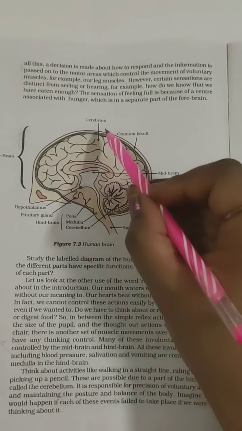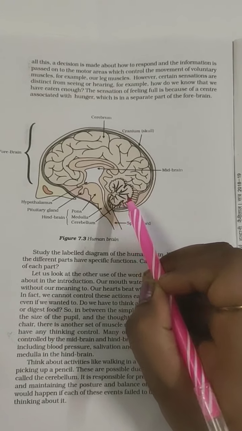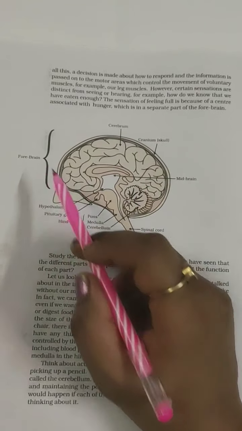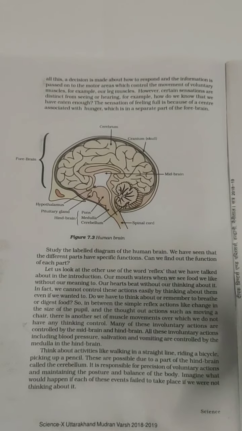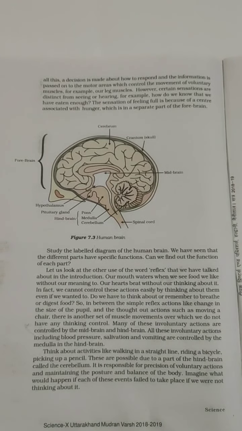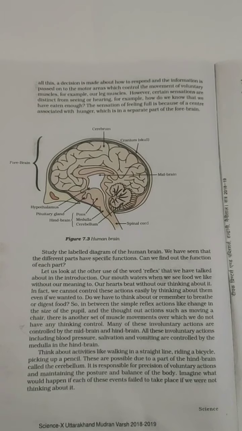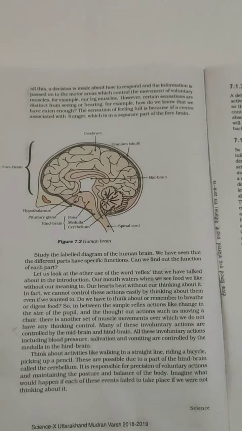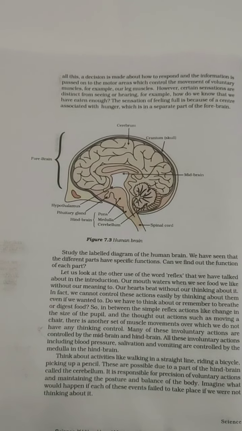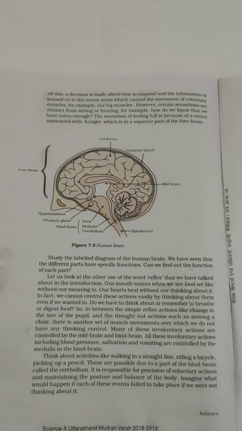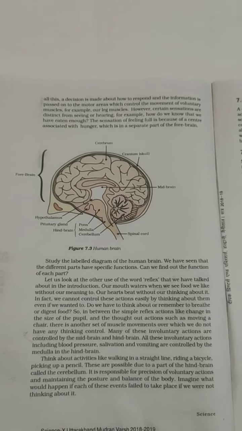Okay, don't get confused with cerebrum and cerebellum. There is a difference in spelling. Cerebellum is in the hind part, and cerebrum is the forebrain. So cerebellum helps in maintaining the balance of our body. It helps us to stand straight. It helps in accurate movement. When we walk in a straight line, or if we are riding a bicycle or driving a car, we have to go straight. All this movement, accuracy and balance is controlled by the cerebellum.